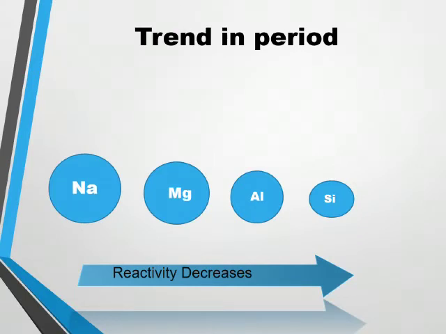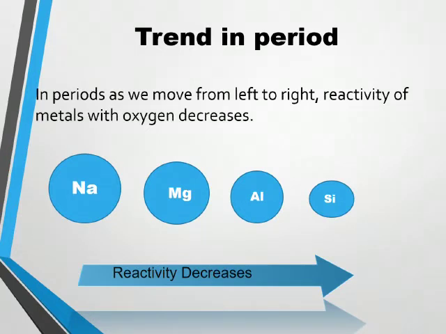Discussing the trends of reactivity in the periods. In periods, as we move from left to right, reactivity of metals with oxygen decreases. These are the elements present in the third period of the periodic table. As we move from sodium to silicon, the reactivity of atoms decreases. Why does this happen? The atomic size decreases as we move from left to right in a period.